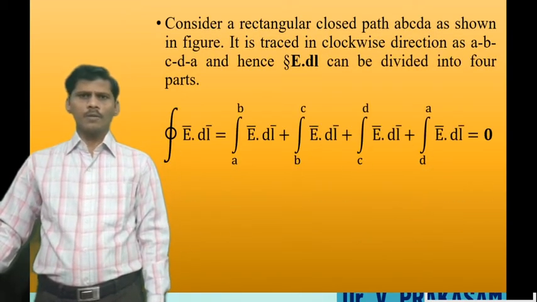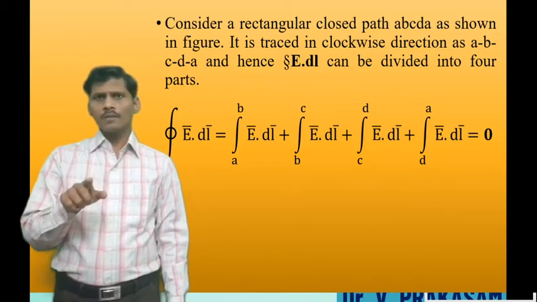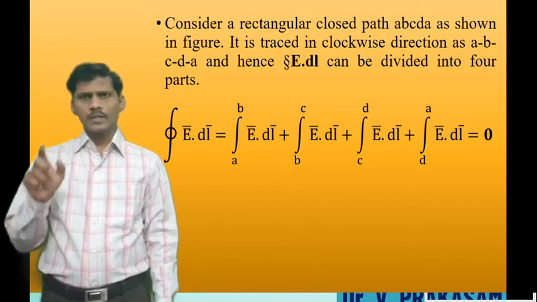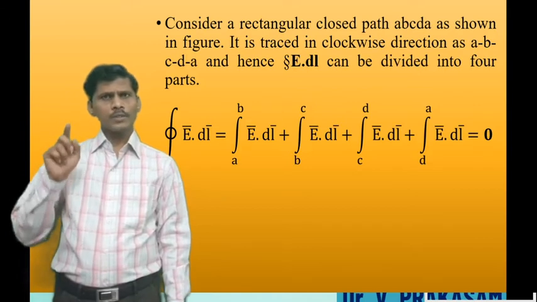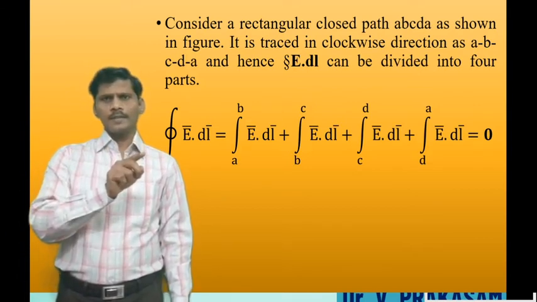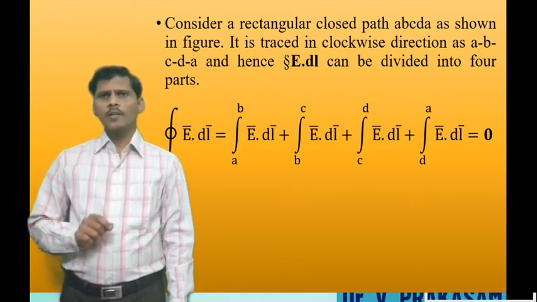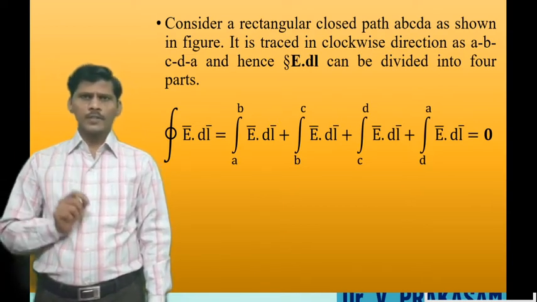Closed line integral of E bar dot dl bar, with the rectangular path evaluated in the clockwise direction, that is path A to B, path B to C, path C to D, path D to A, can be divided into four parts.